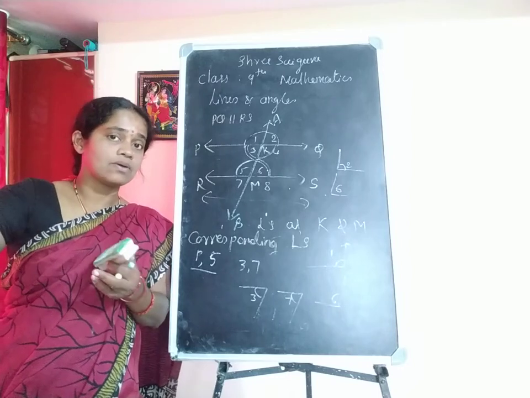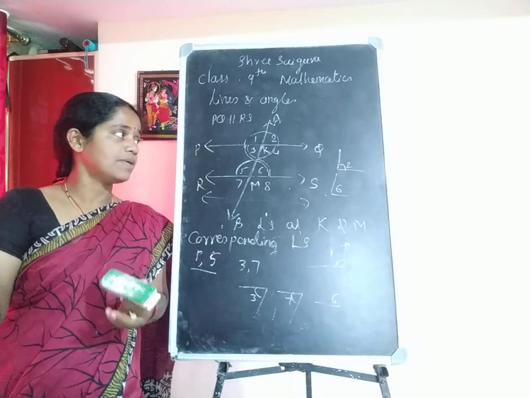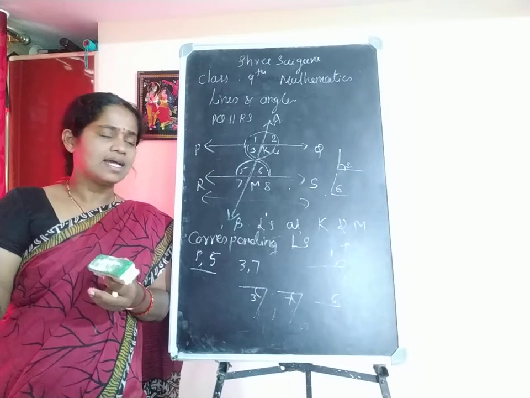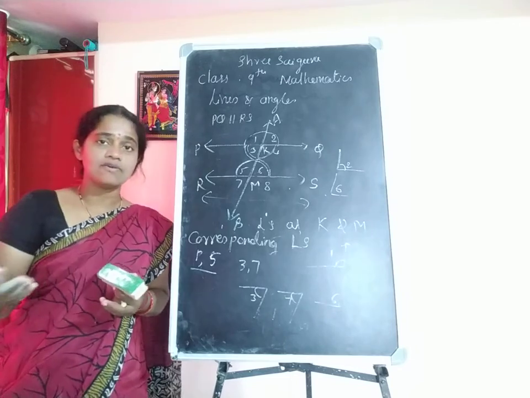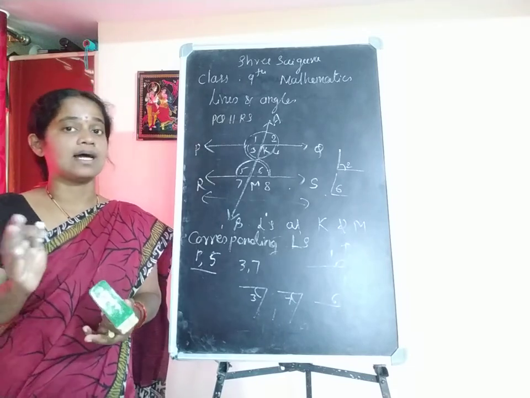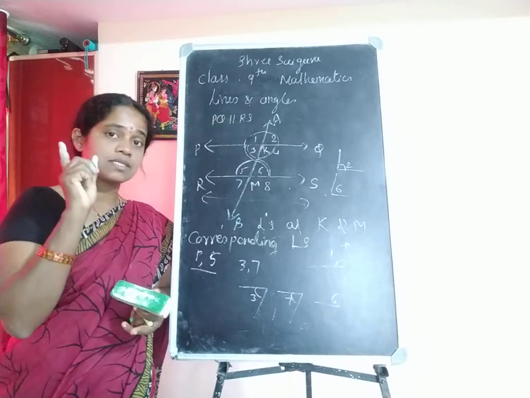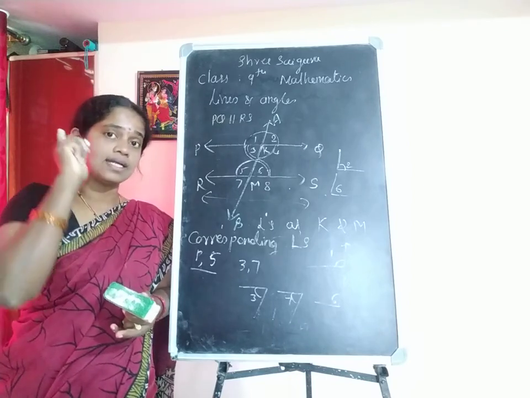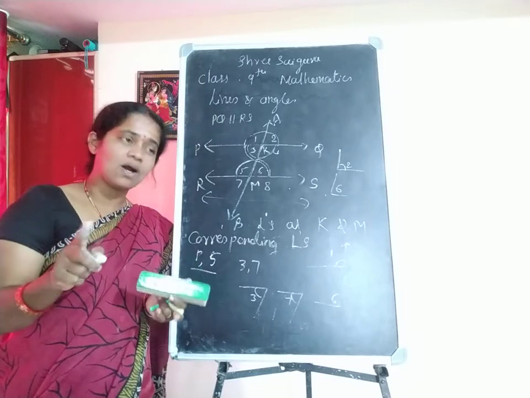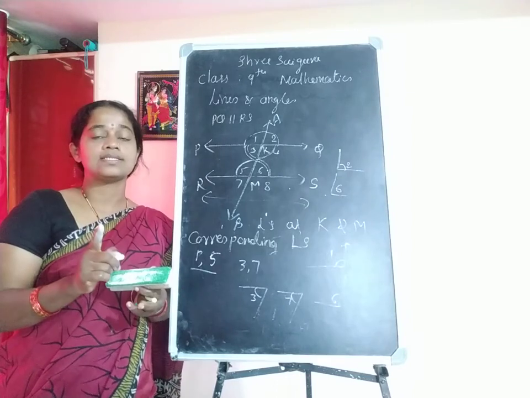Then you can go to the next concept, the relationship between the alternate angles and some more angles. In this lesson you will have different theorems and related problems also. Before going to that point, what is most important is to identify the angles, name the angles, and draw the angles. These are the important points that you have to study, children.